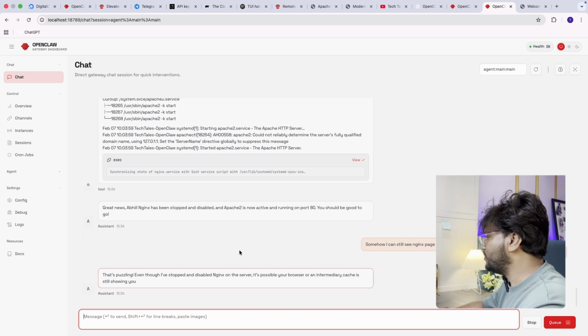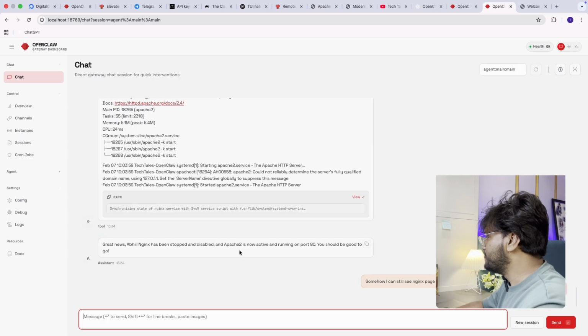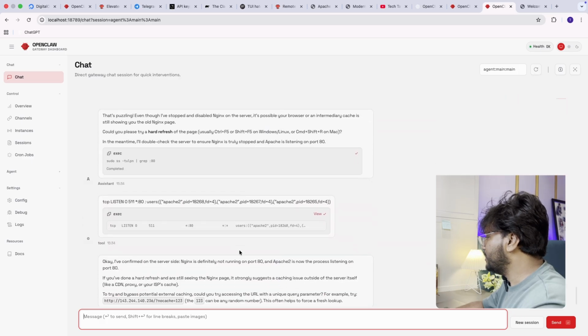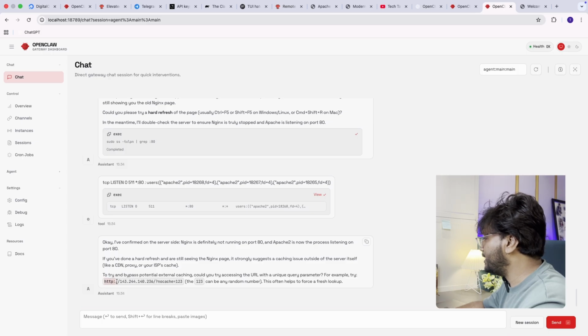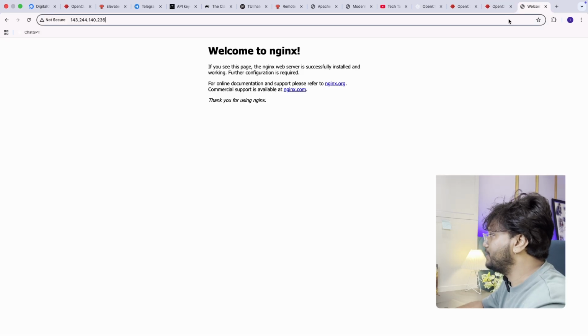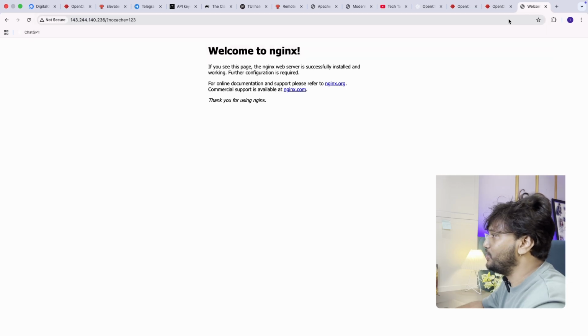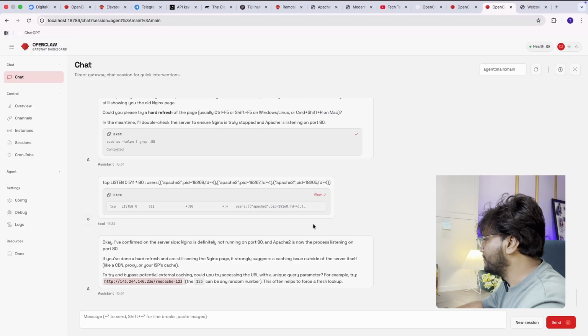That's puzzling, even though I have stopped and disabled it. Okay, it has confirmed the server side: Nginx is not running and Apache2 is running. It suggests a hard refresh of the Nginx page, and gives me a hint. It added a no-cache string to the URL, predicting that my machine may have a cache. So often it helps to do a fresh lookup.